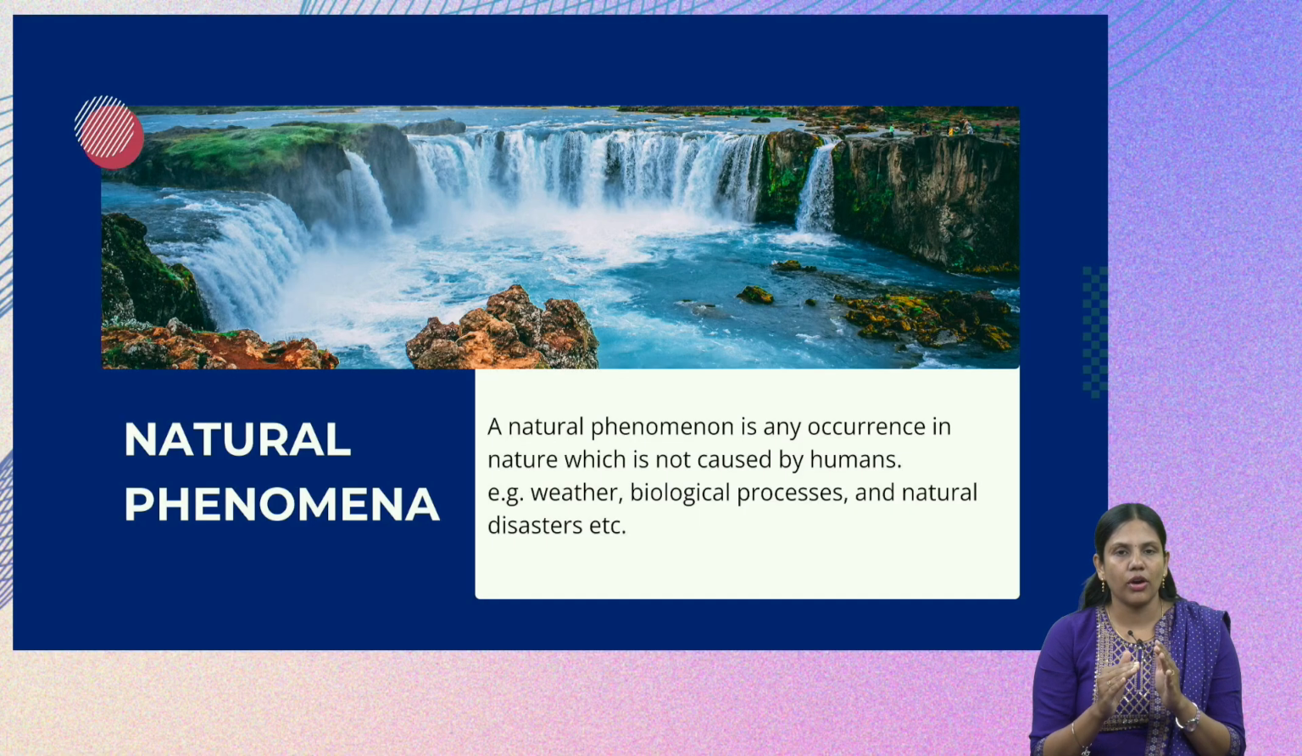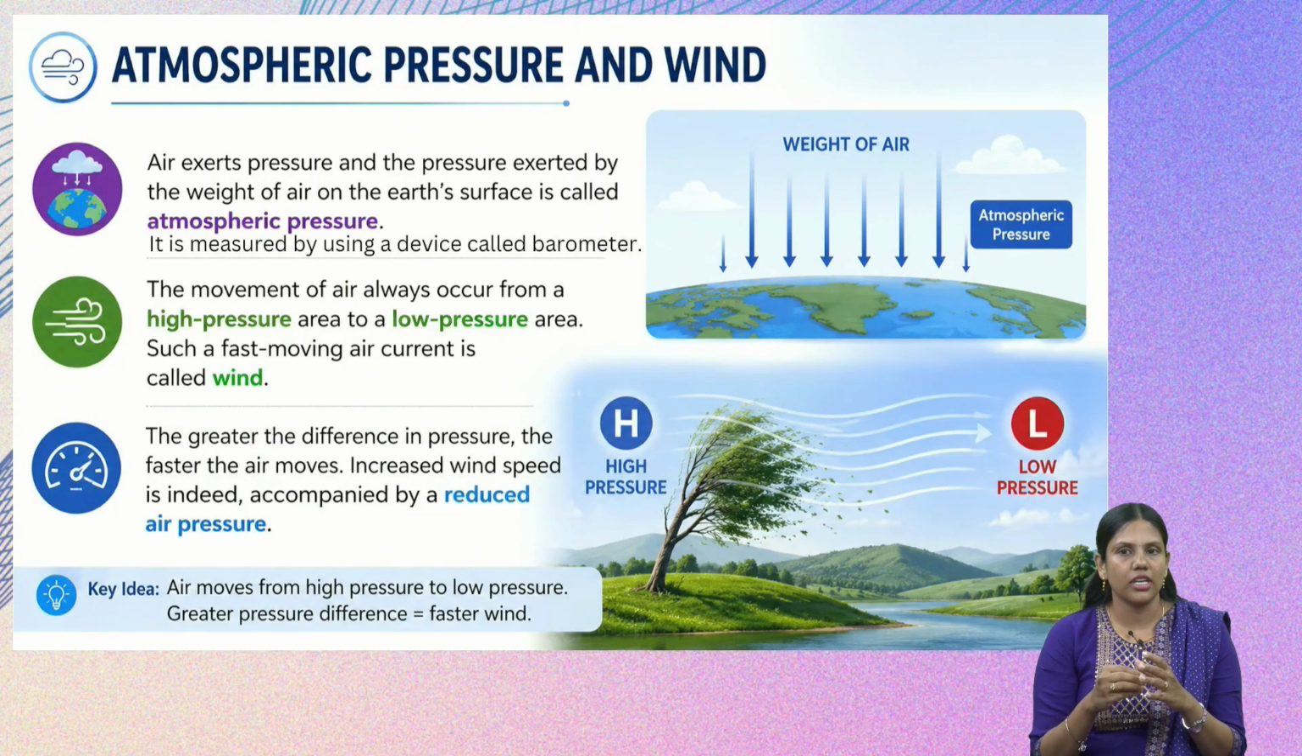With this understanding, let us go into the first subtopic in this chapter, that is atmospheric pressure and wind. As we all know, air exerts pressure, and the pressure exerted by the weight of the air on the earth's surface is called atmospheric pressure. Now, with which device do we measure atmospheric pressure? That is called a barometer. The movement of air always occurs from a high pressure area to a low pressure area, and such fast moving air current is called wind.